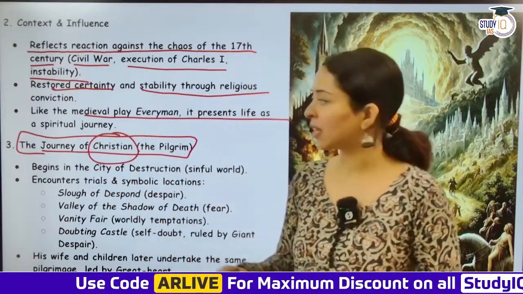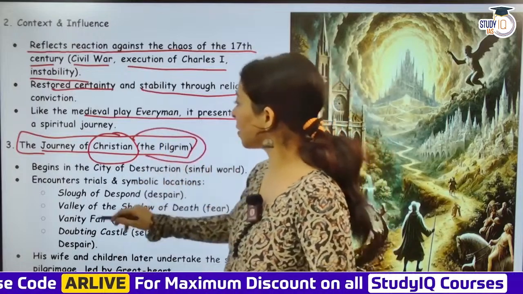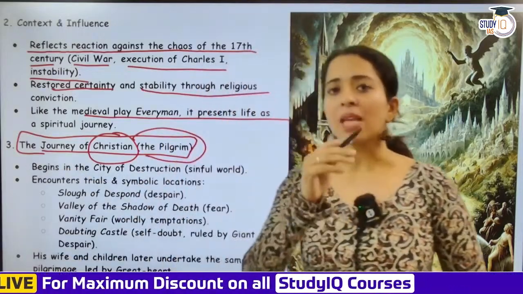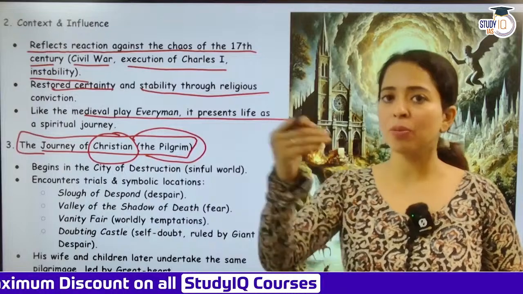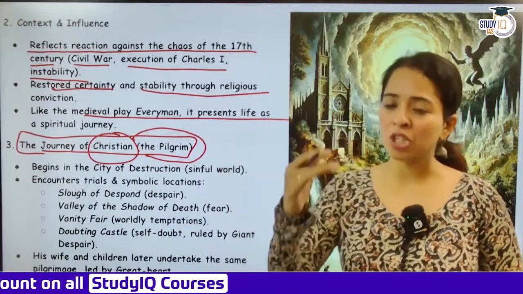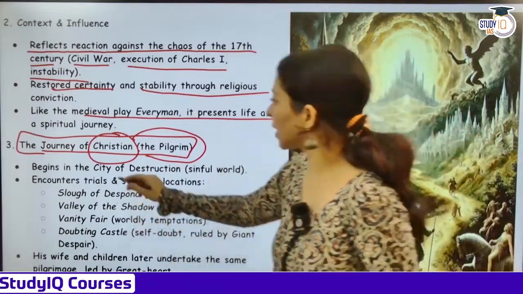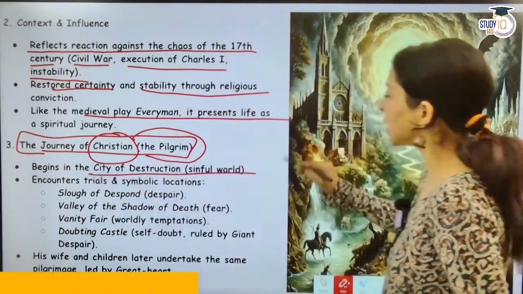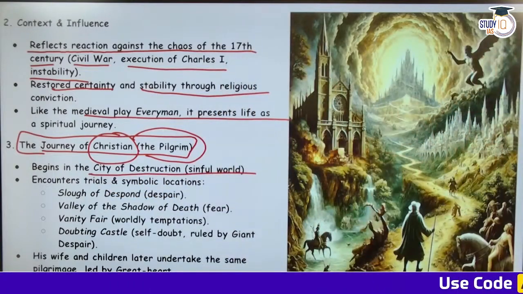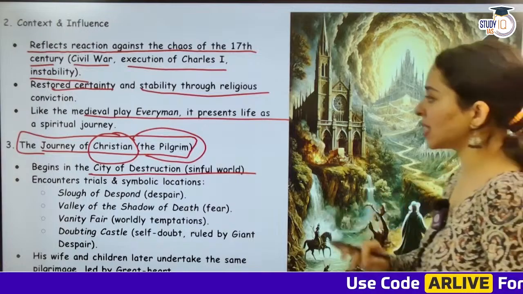As I told you, it's an allegory. So the Pilgrim कौन है? Christian है. He begins. Pilgrim अपना जर्नी बिगिन करता है Pilgrim's Progress में. Pilgrim अपना जर्नी जो Christian है बिगिन करता है in the City of Destruction, sinful world. City of Destruction मतलब it's a sinful world. And what does he encounter?